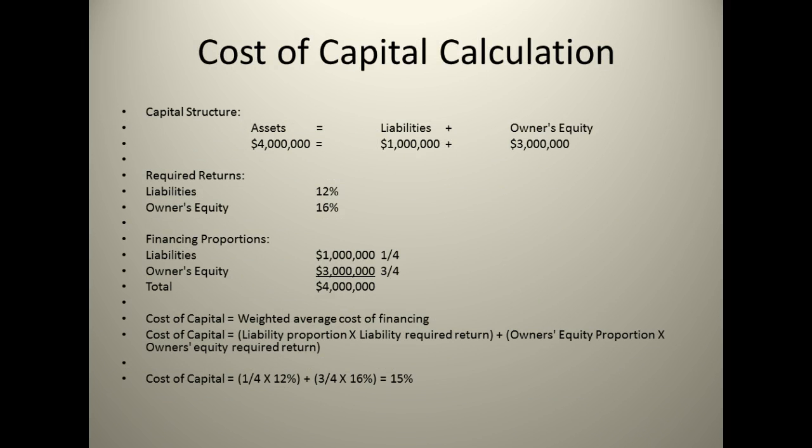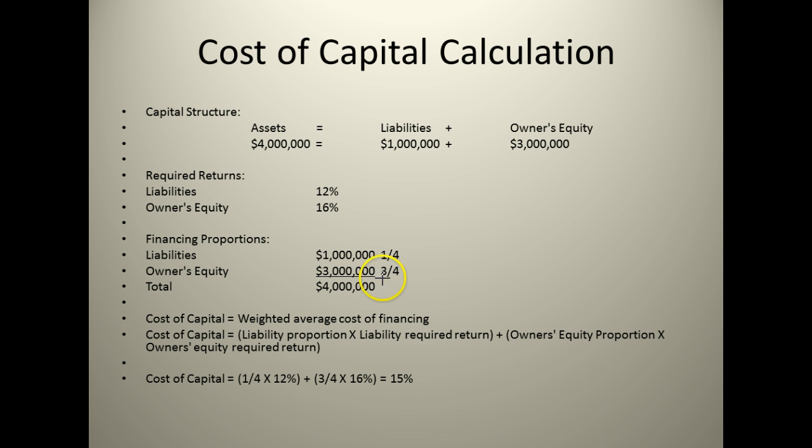All right, so here's the calculation. I'm going to draw here for you a little bit to visually show you what's going on. So the capital structure of this business is they have $4,000 in assets, they have $1,000 in liabilities, and $3,000 in owner's equity. So when we look at the way this is weighted, the overall liability to total assets comes out to 25% or 1/4. Owner's equity comes out to 3/4. So 3/4 of our assets are financed through equity financing, and 1/4 is financed through debt financing.